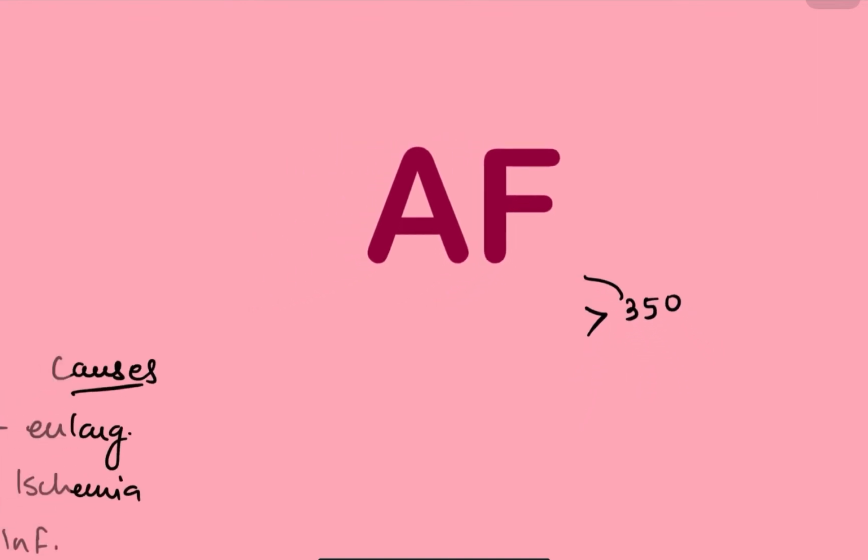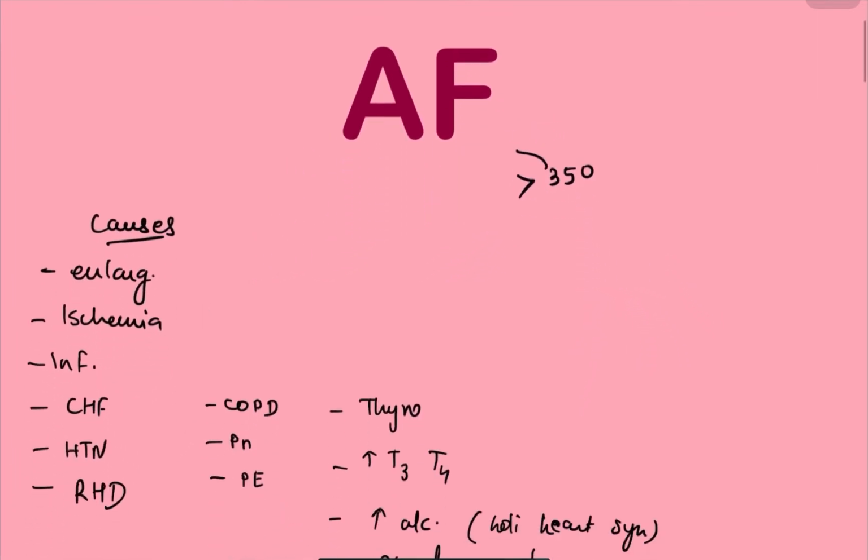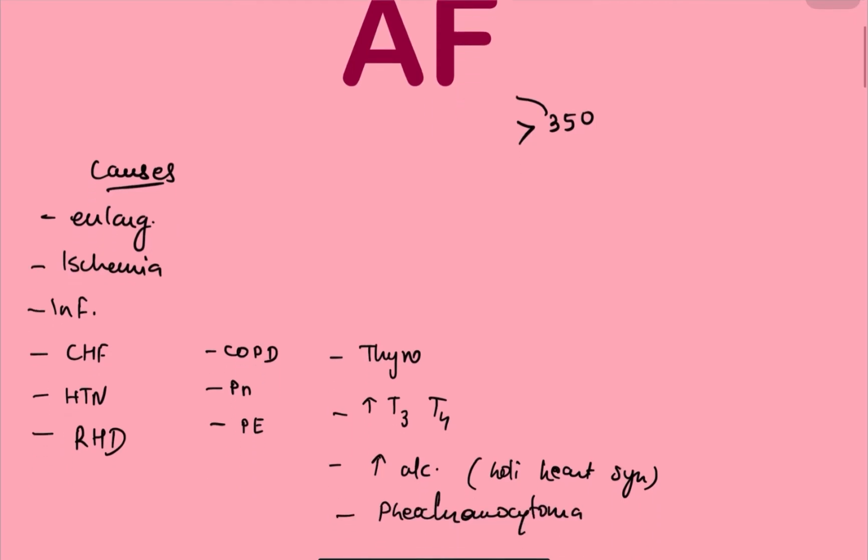Atrial fibrillation. So basically, atrial fibrillation is a heart condition in which the heartbeat is irregular and the rate is greater than 350. So talking about causes of atrial fibrillation, the causes will be enlargement of the myocardial cells and ischemia, infarction, congestive